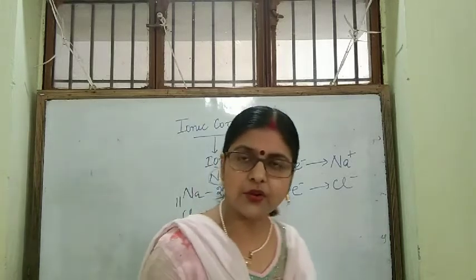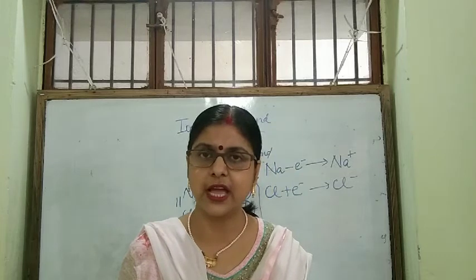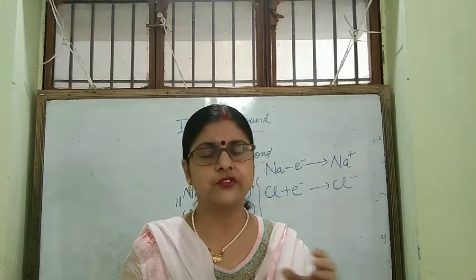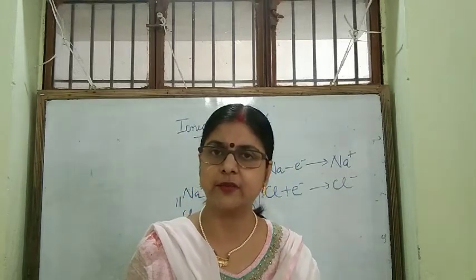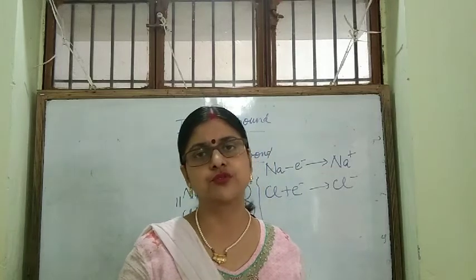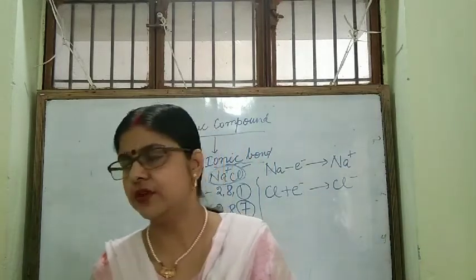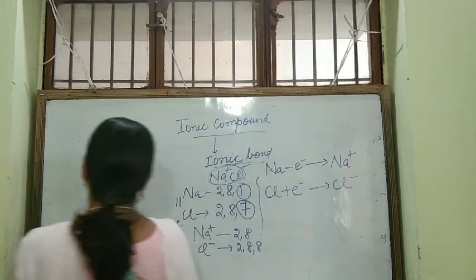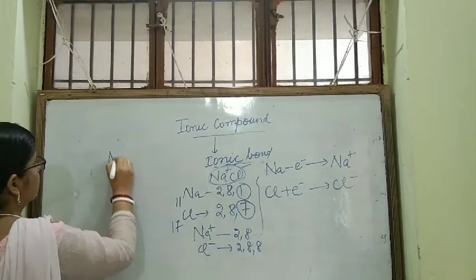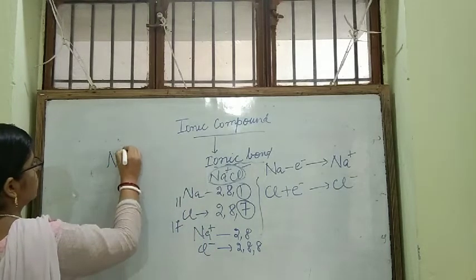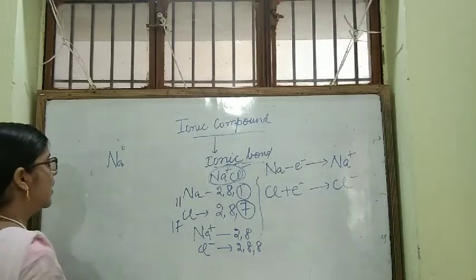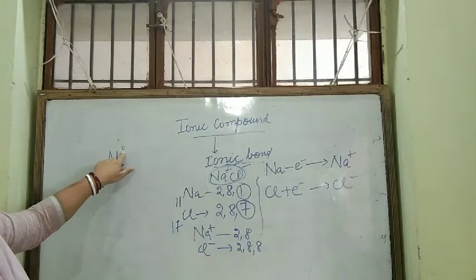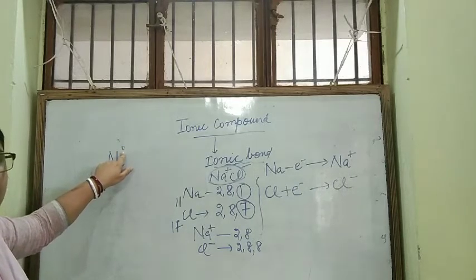Now this part also you will have to understand: how the transfer of electron is taking place, and how you can show it pictorially. You see I am drawing here, please see it, you will be able to understand. Sodium is having 1 electron in its valence shell, so I am showing it with 1 dot.